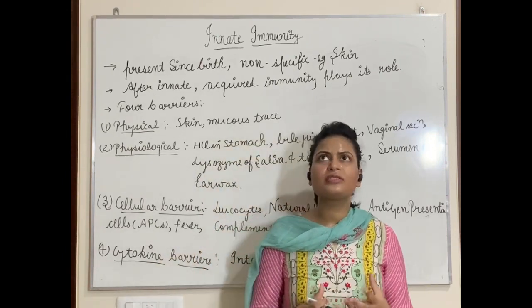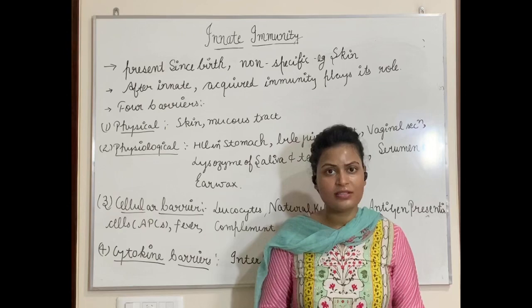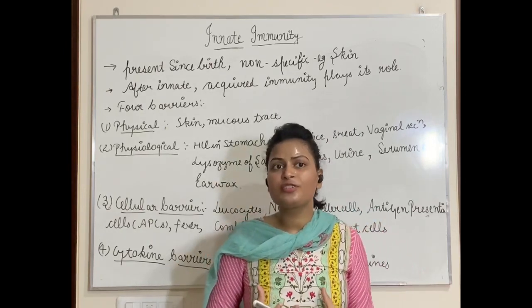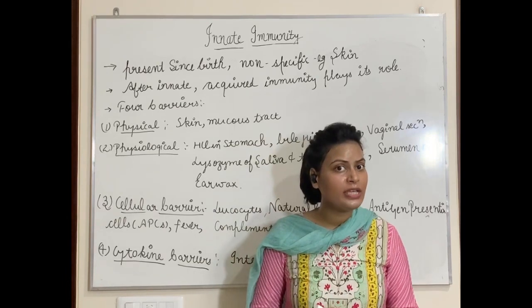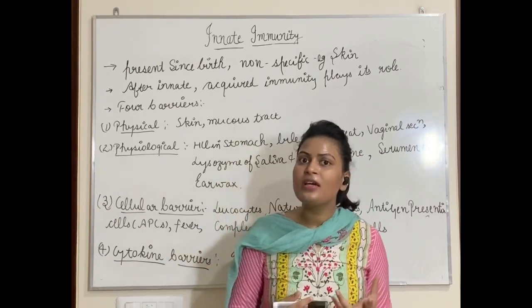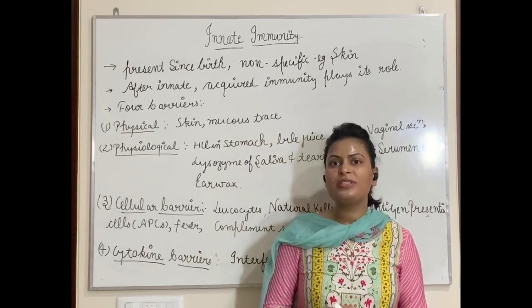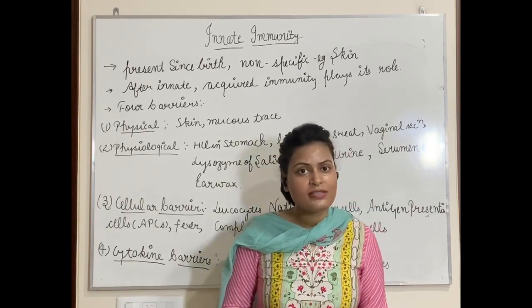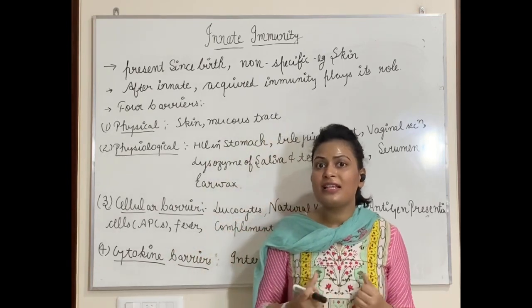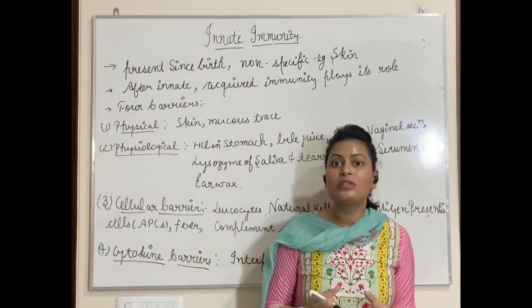Not only skin, for example, HCl, hydrochloric acid, which is present in our stomach, is also protecting us from growth of harmful microorganisms because it is acidic in nature, and it is also present from our birth. If we say WBCs, white blood cells, which are also called leukocytes, they are actually the soldiers of our body.